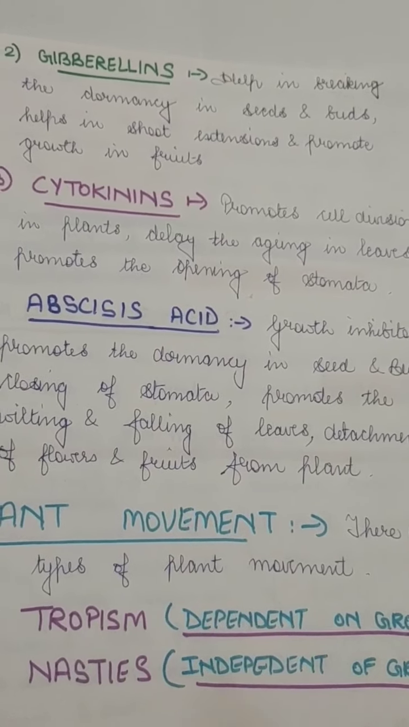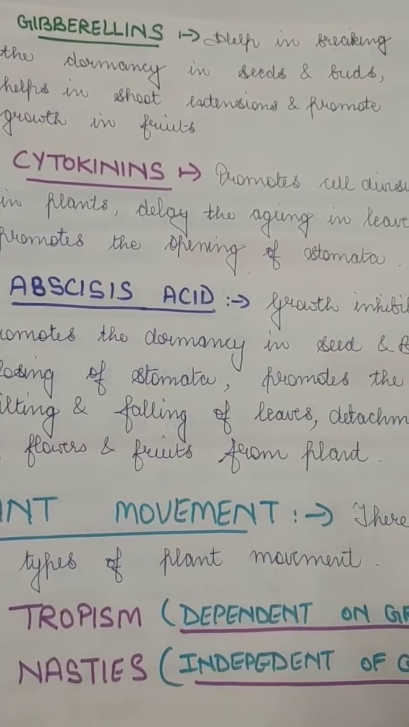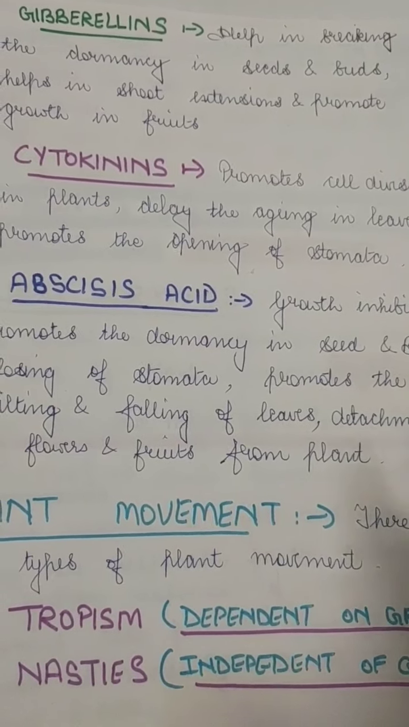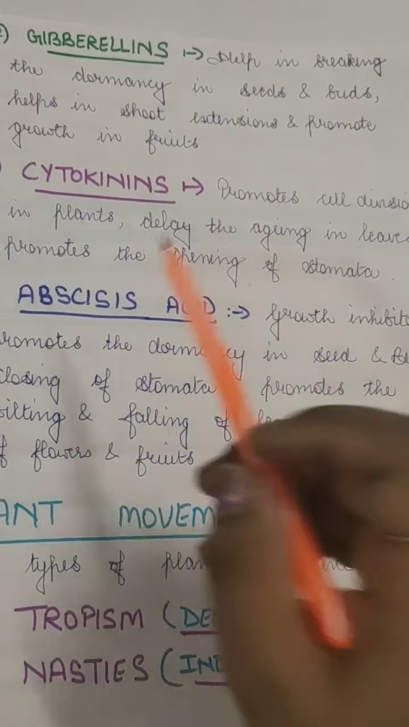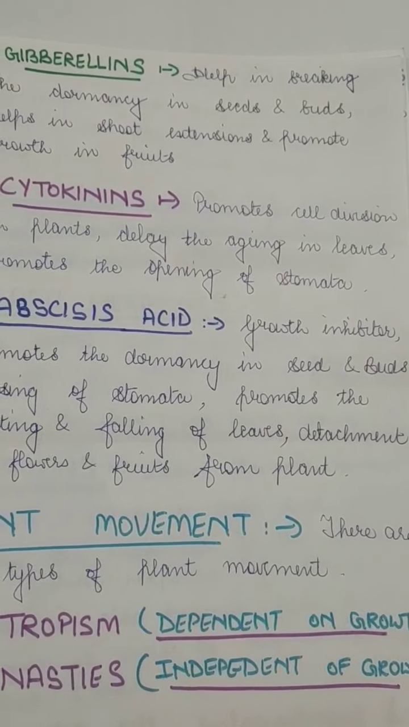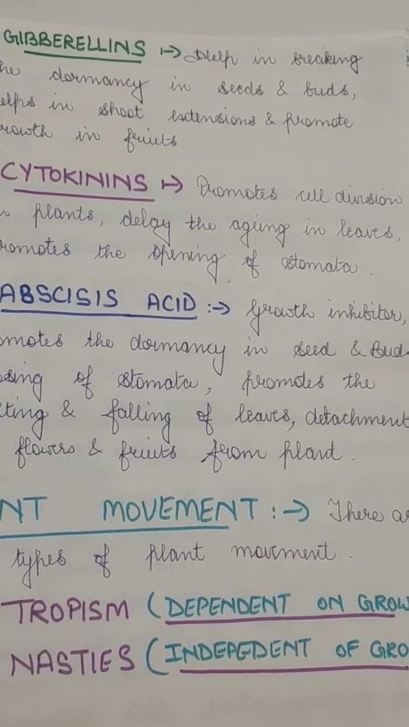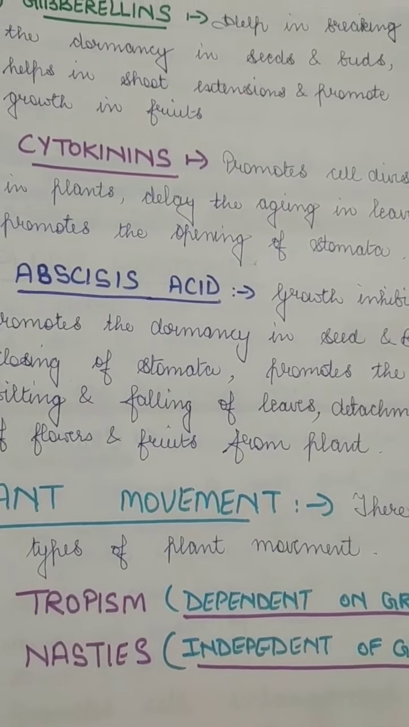So all these three hormones which we have just studied, auxins, gibberellins and cytokinins, help in the growth of the fruit and in the growth of the plants. But there is only one hormone, abscisic acid, which does not help in the promotion of fruits, and it also hinders the growth of the plant. That means this is the only hormone which works against the growth of the plant.